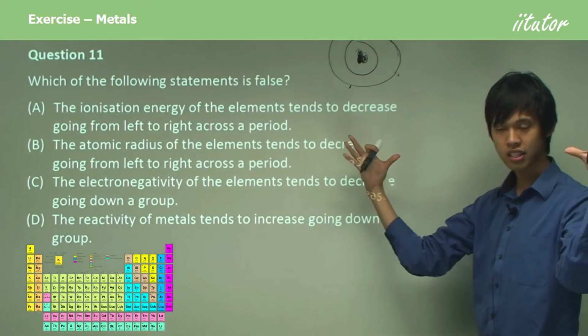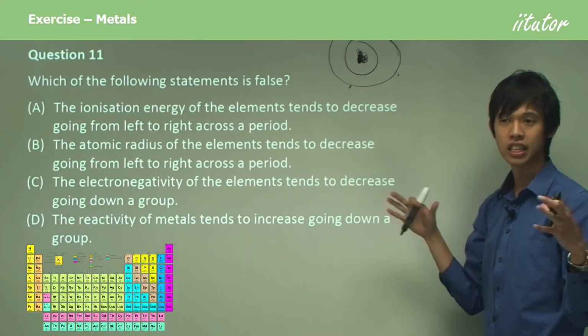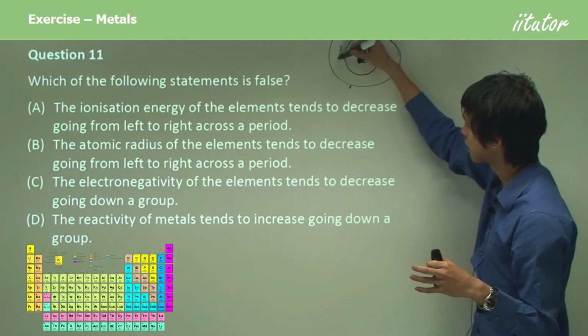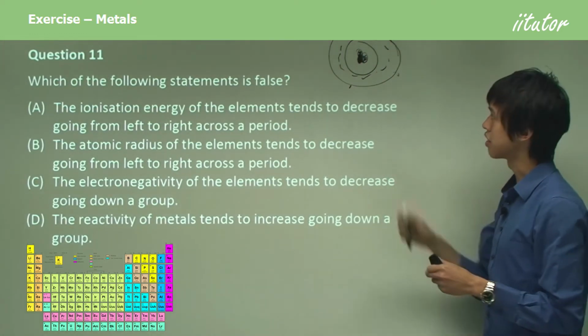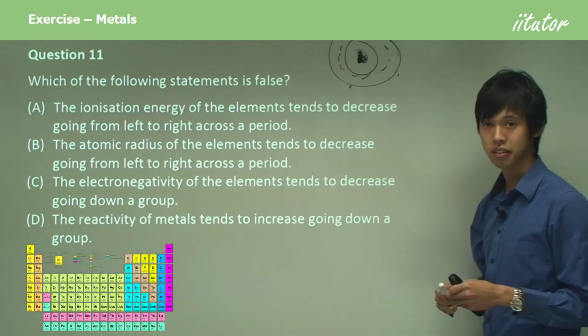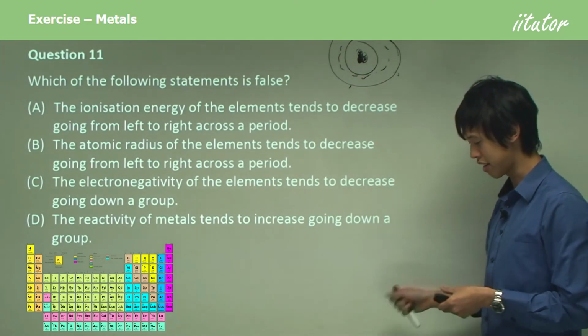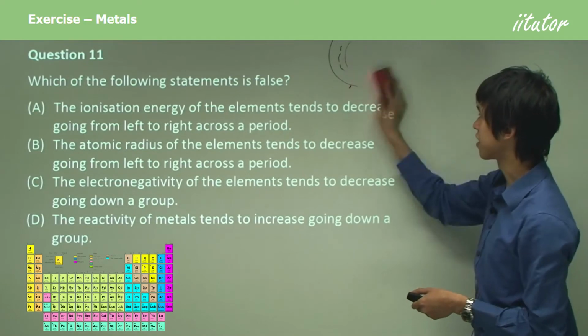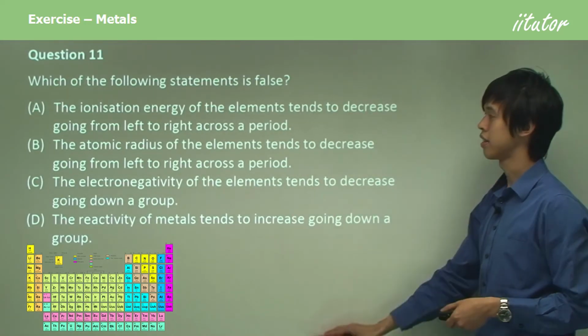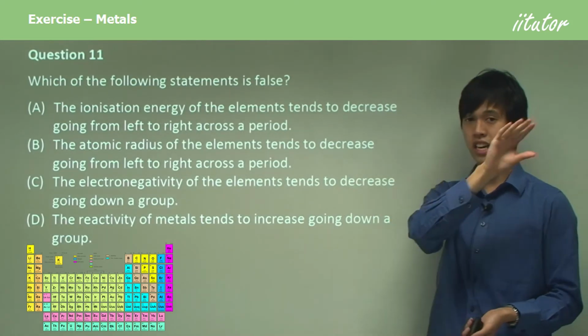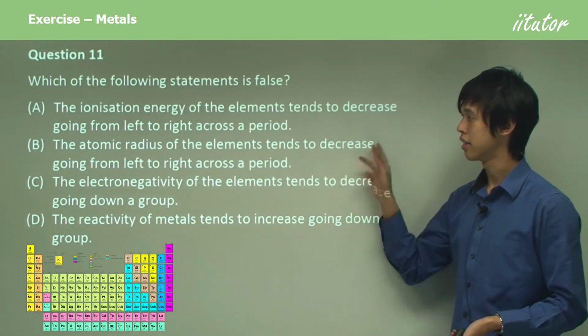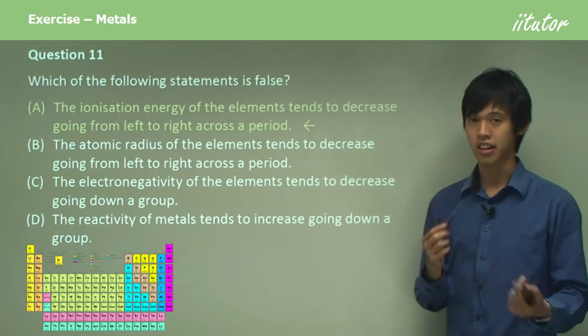So what it does is it tends to pull the electrons in a little bit. So the shell might actually just be in here. So the electrons actually get pulled closer to the nucleus. So you can see the radius actually goes down a little bit. Okay? So as you increase the number of protons, the radius drops a little bit. So B is actually true. The radius does go down as you go across the period. So that leaves A, which is the correct answer.